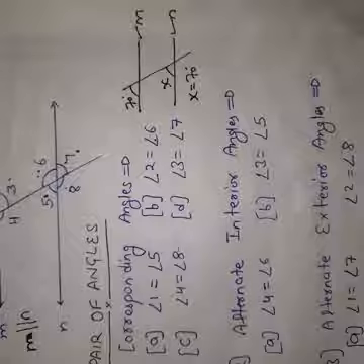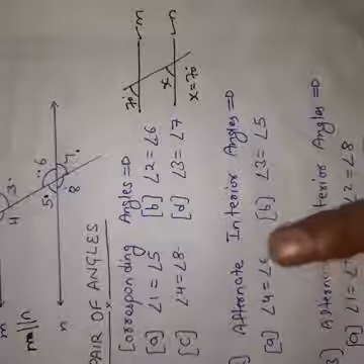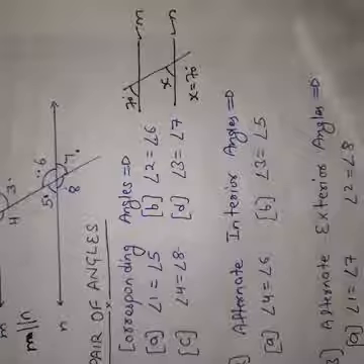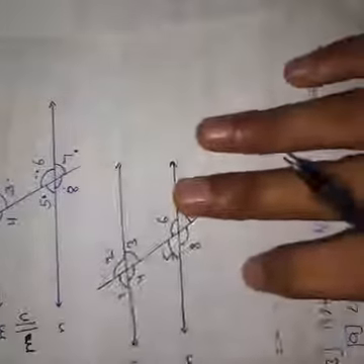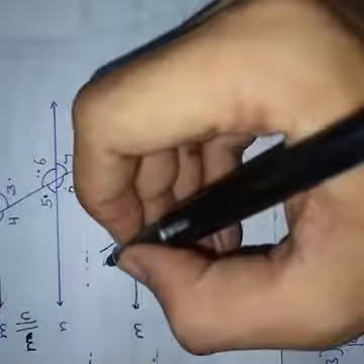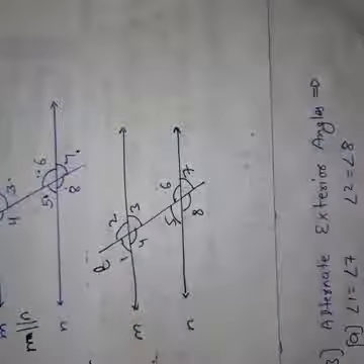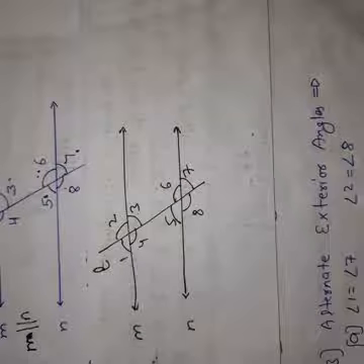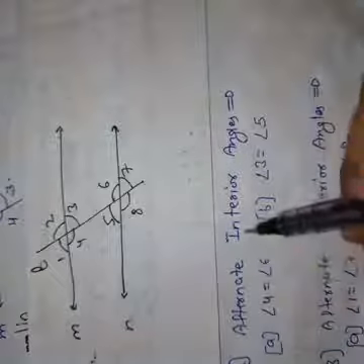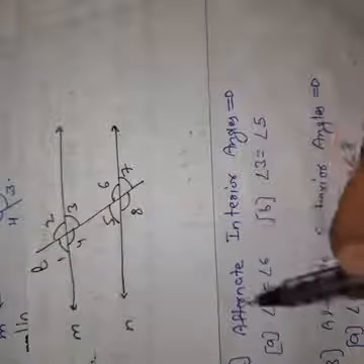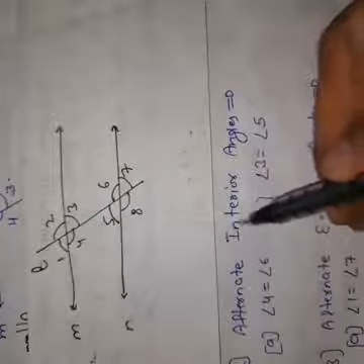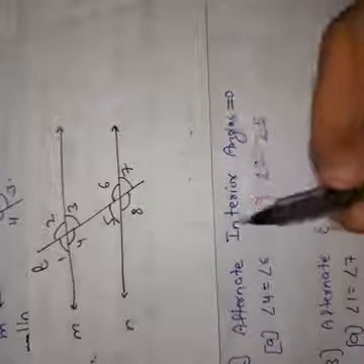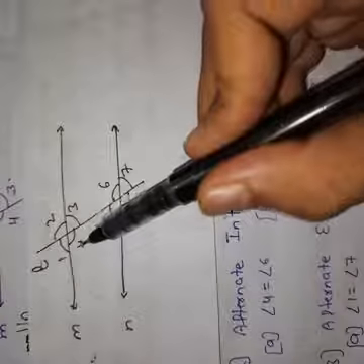Our next pair of angles is alternate interior angles. So what are alternate interior angles? If this is our pair of lines, this is our line L, M and N, such that M and N are parallel to each other. So what are alternate interior angles? Look, alternate means opposite to each other. Interior means inside, you can say interior. Angles means angles. So alternate interior angles are angle 4.